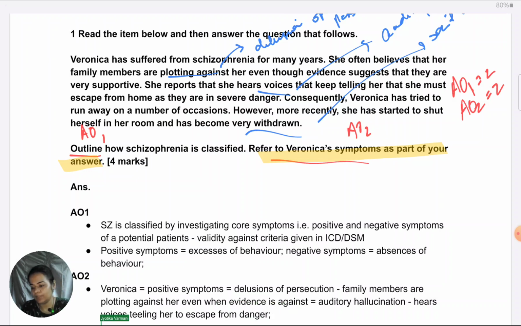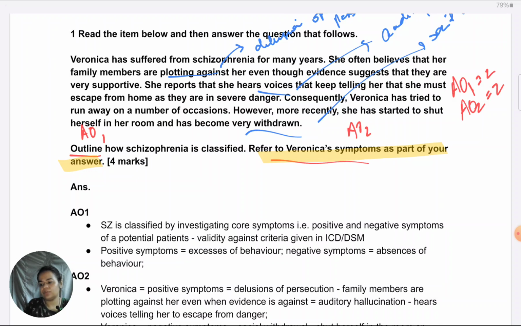Okay, and then coming to negative symptoms which Veronica is showing. They've given us only one which she's showing, which is social withdrawal. She's showing social withdrawal because, or how do I know she's showing withdrawal? Because they have mentioned that she shut herself in the room recently and she has become very withdrawn.